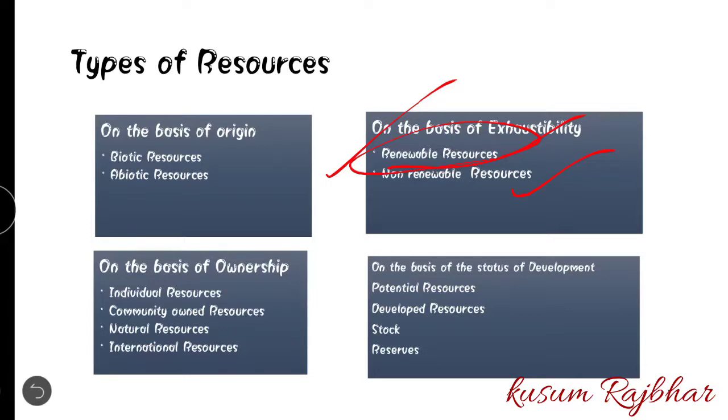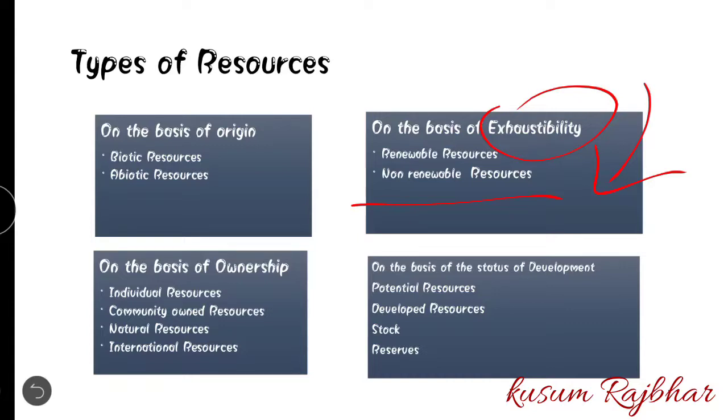Suppose metal is there, if you have given it some shape and you have utilized it for 5 years, 2 years, and if you want to convert it into another shape, you can go for melting and then convert it into another shape. So that will be called renewable resources. Whereas the non-renewable resources like fossil fuels, once they get exhausted, they will not come back.